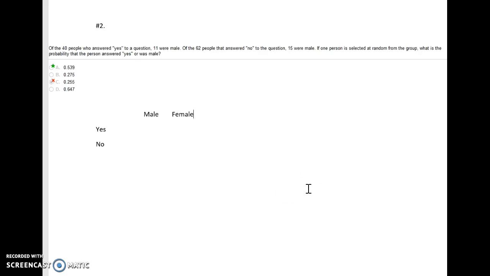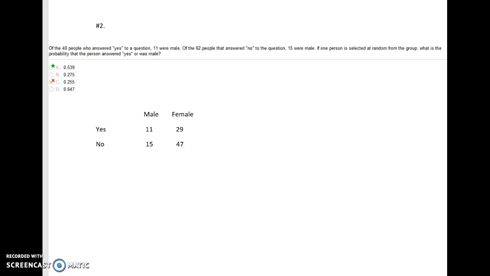Let's read that first part again. Of the 40 people who answered yes, so the total across here will be 40, 11 were male. So we have 11 here, and if we do 40 minus 11, we have 29 here. And it said of the 62 people who answered no, 15 were male. So we would have 15 here, and then 62 minus 15 is 47.